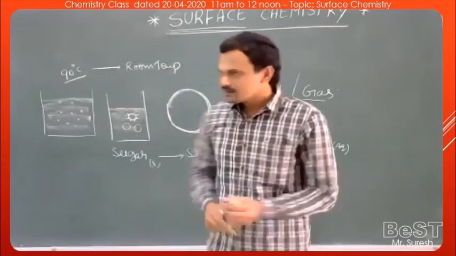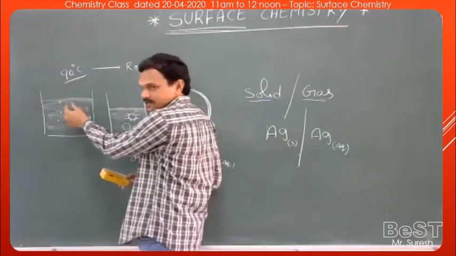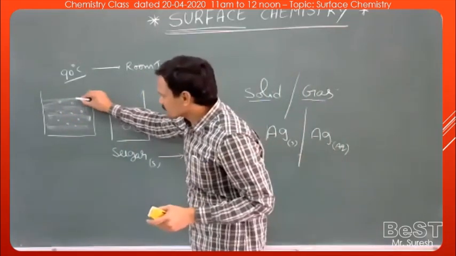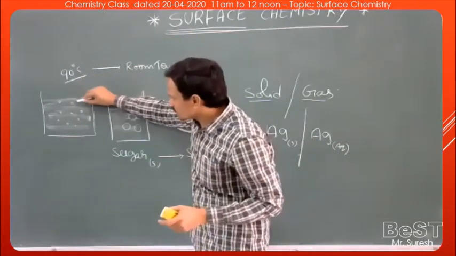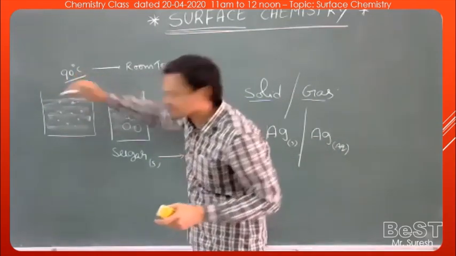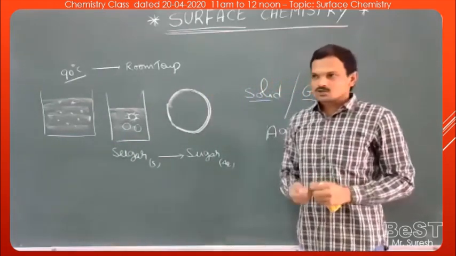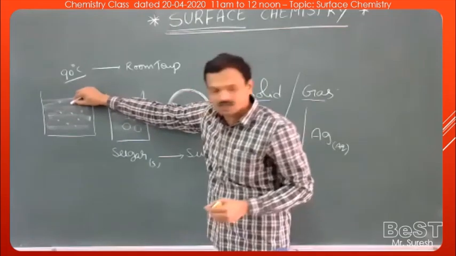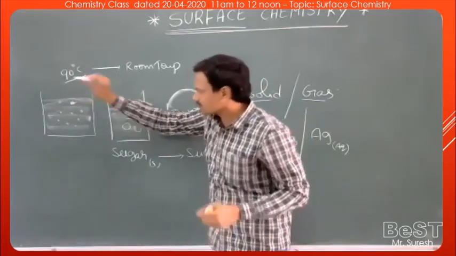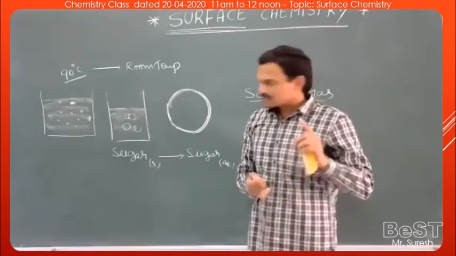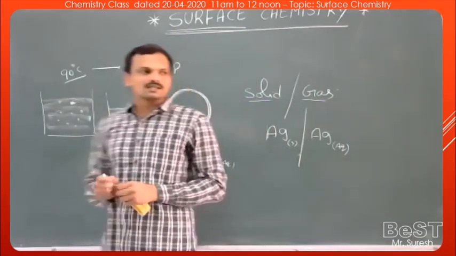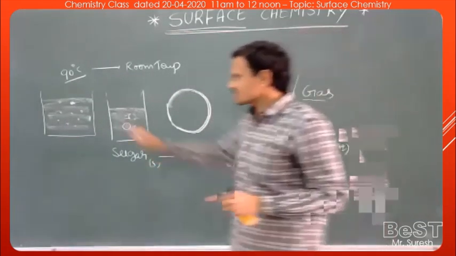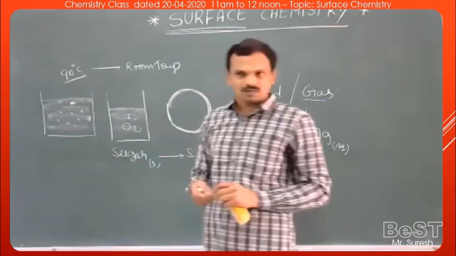The reason is that first, initiation of crystallization takes place. After crystallization is initiated, the molecules present in the solution collide with the surface of the sugar crystal. When these sugar molecules in the solution collide on the surface of the sugar crystal, they get accumulated on the surface. As a result, the size of the sugar crystal increases. This process is known as crystallization. So this crystallization process is an example of a surface phenomenon.